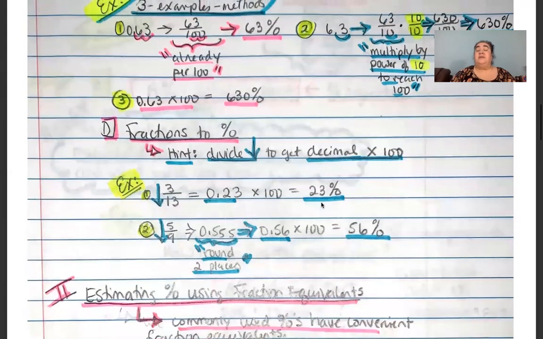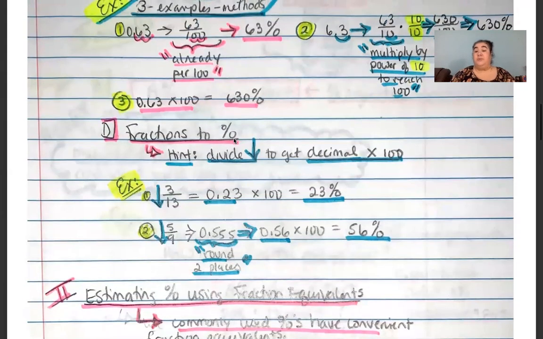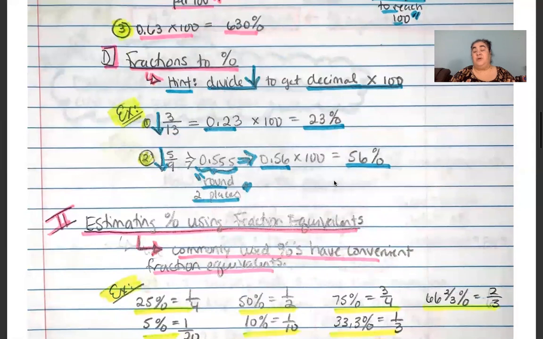Finally, we want to discuss how do we convert fractions to percents. Easy. The hint is take your fraction, divide it from top to bottom, as you just heard me discuss just a few seconds ago, and then get your decimal and multiply times 100, like I did here in method 3 when we were talking about converting decimals into percentages. So let's look at some examples so that you can see what we're talking about.